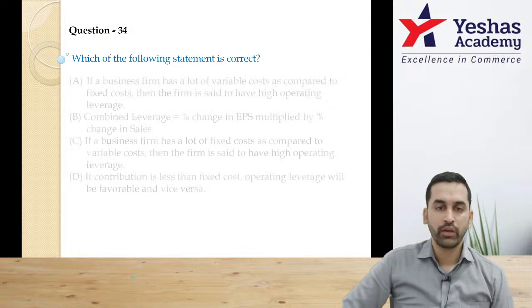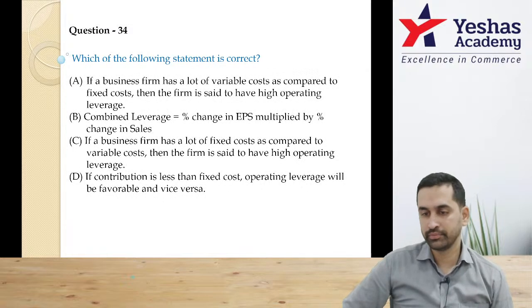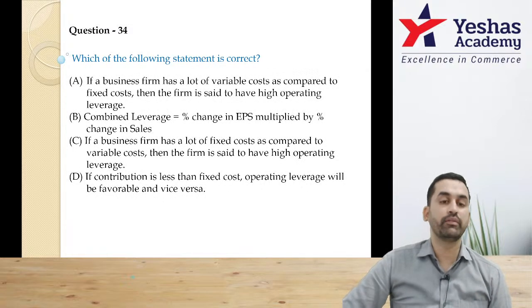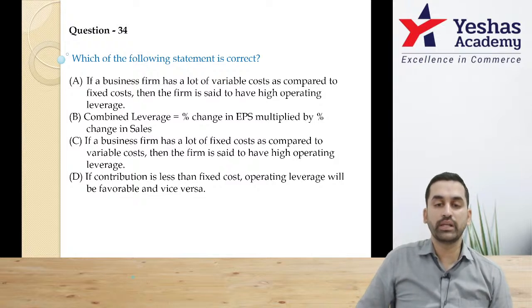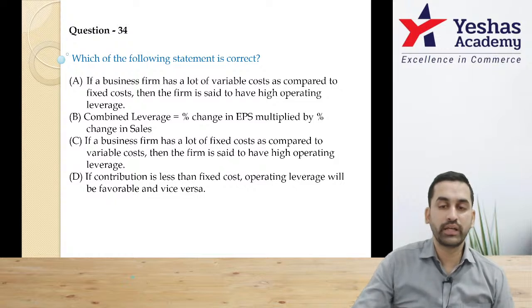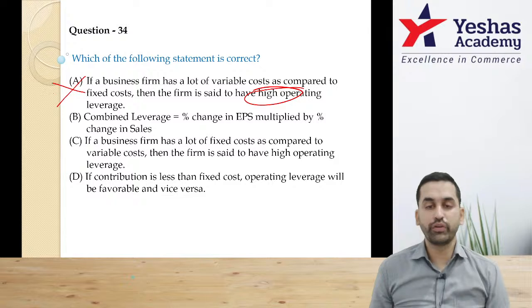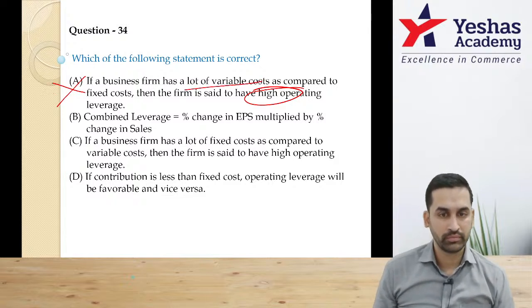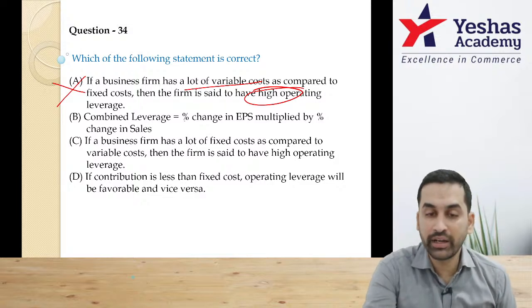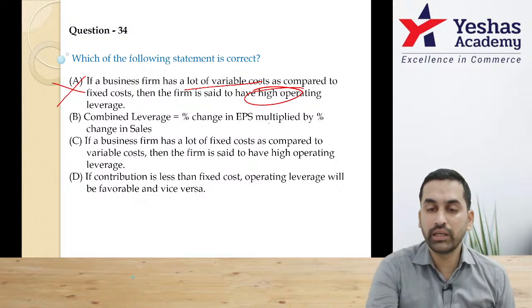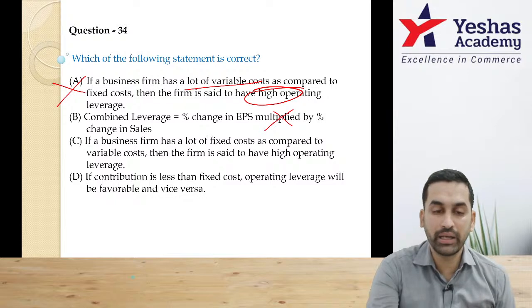34. Which of the following statements is correct? Let's see one by one. If a business firm has a lot of variable cost as compared to fixed cost, then the firm is said to have high operating leverage, is wrong. Because if you have too much variable cost, then it can't be high DOL. Yeah, that is wrong. Combined leverage is percentage change in EPS multiplied by, no.